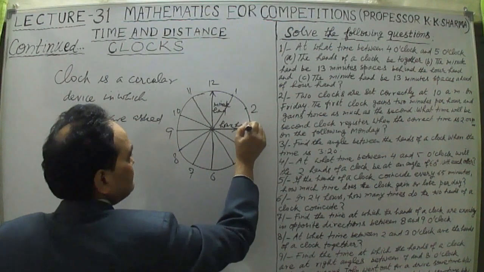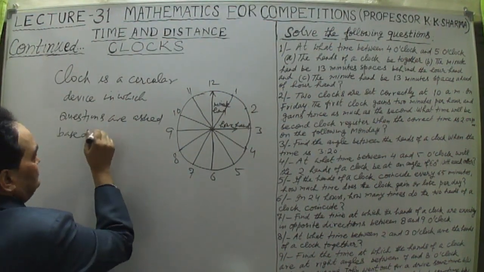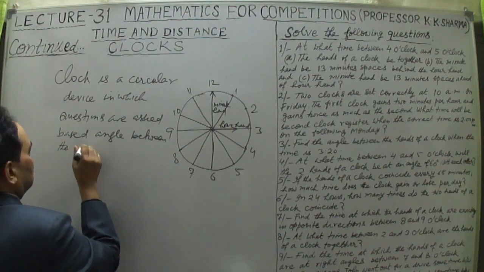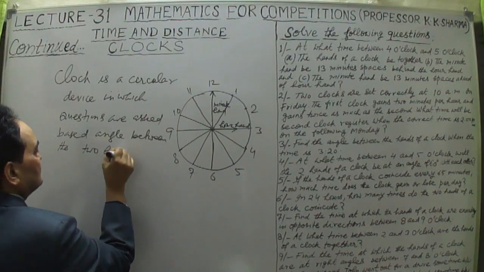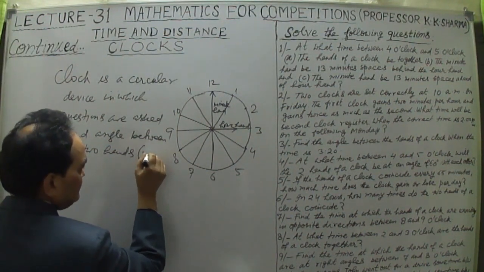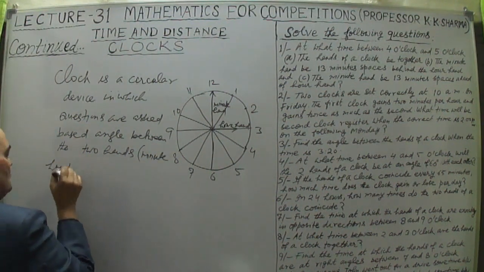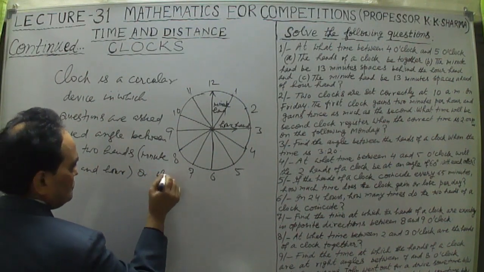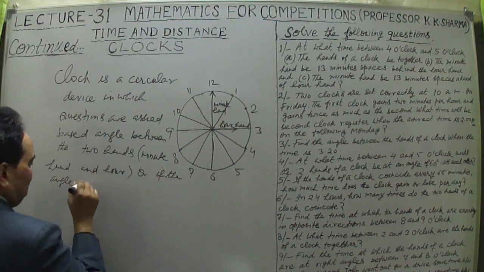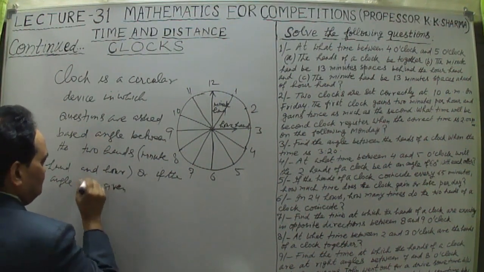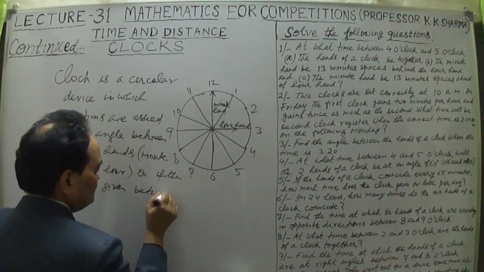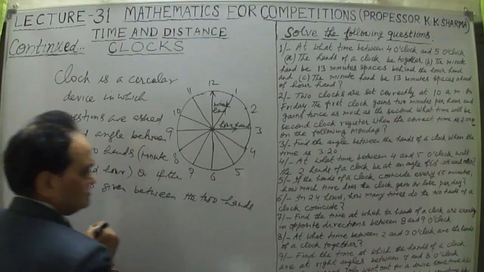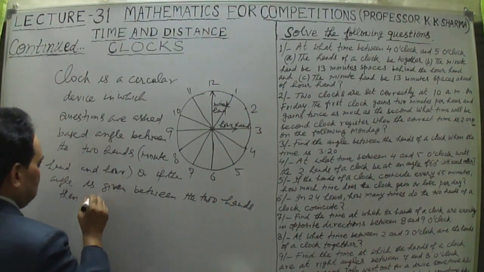So these questions are asked based on the angle between the two hands, the minute hand and the hour hand, or if the angle is given between the two hands, then the time is being asked.